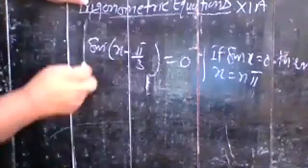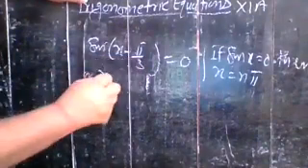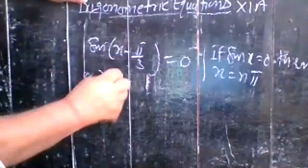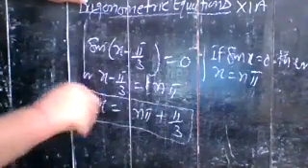So write x minus pi by 3 is equal to n pi, or you can write x is equal to n pi plus pi by 3. That is your general solution.